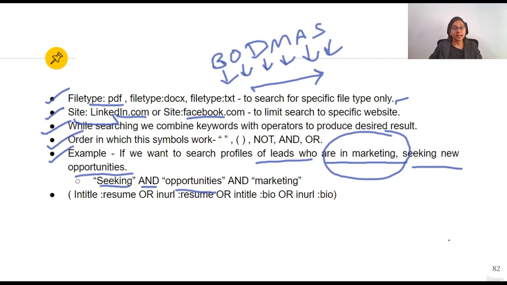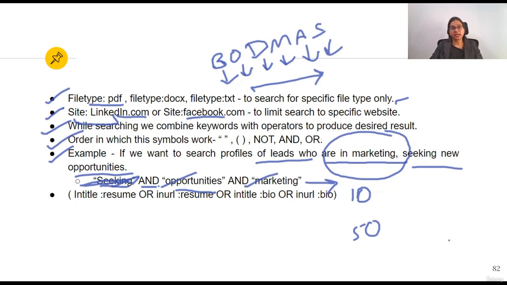Why have we used and here? Because every keyword is important. They should be from marketing, and they should be seeking new opportunity. So this combination of words will give us the desired result. Suppose we are not getting the desired result, say we applied this search and got only 10 resumes, but we want more. What can we do? We can exclude this. We will just write opportunities and marketing, and we'll get 50 resumes.